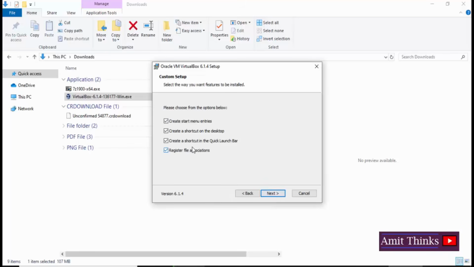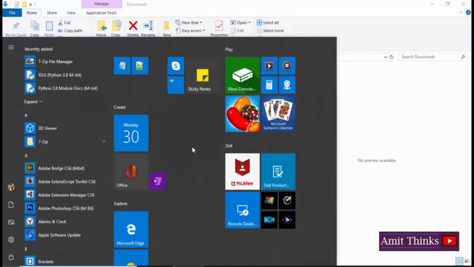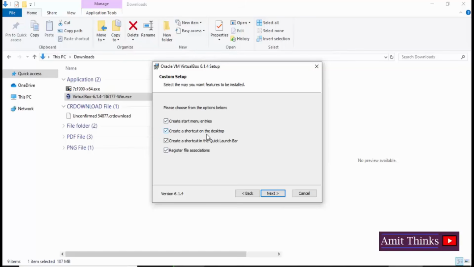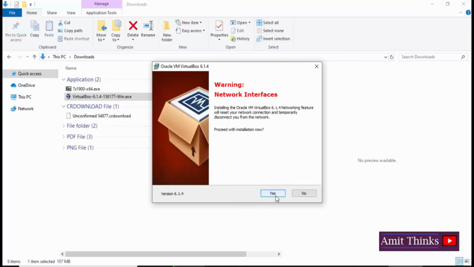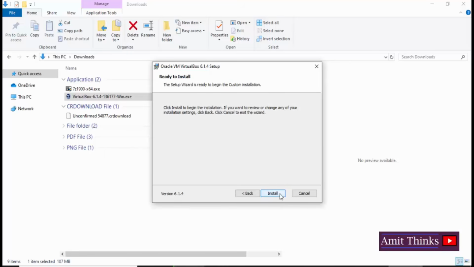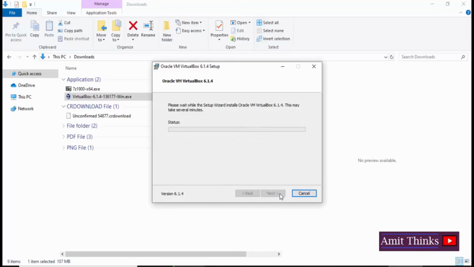Here you can change the options. If you want a start menu entry, select this. If you want a shortcut in the quick launch bar and the register file association, then check it. I'll keep the default and click on next. Now the installation will begin. Click on yes. Click install. This will begin the installation.